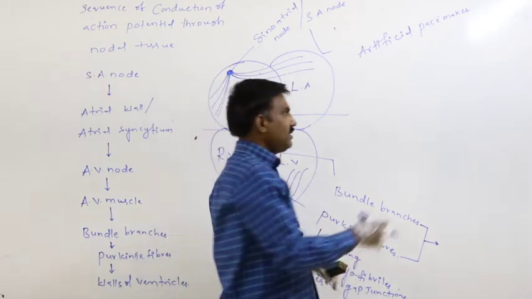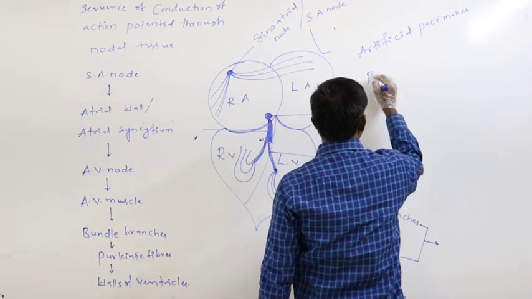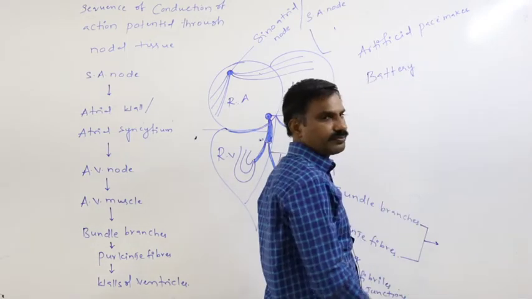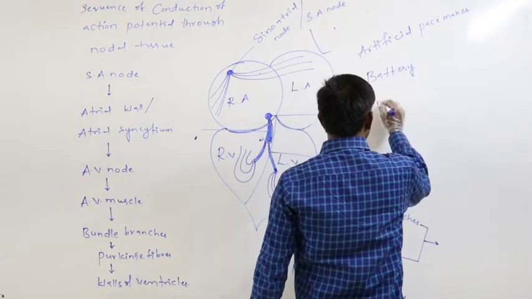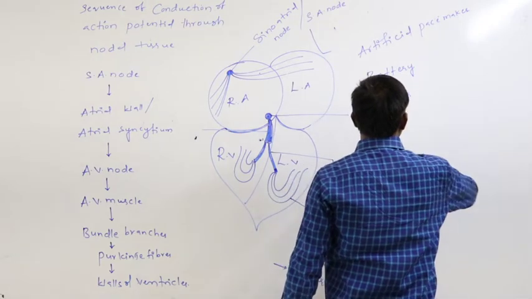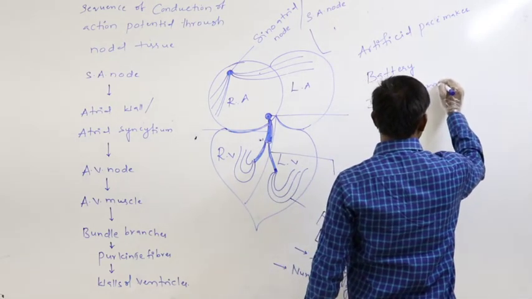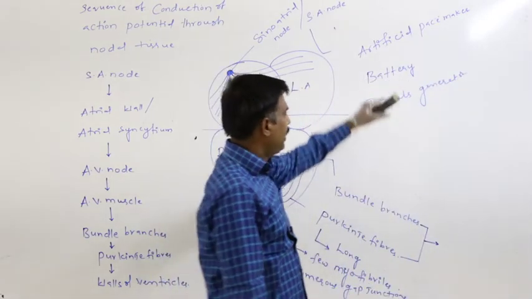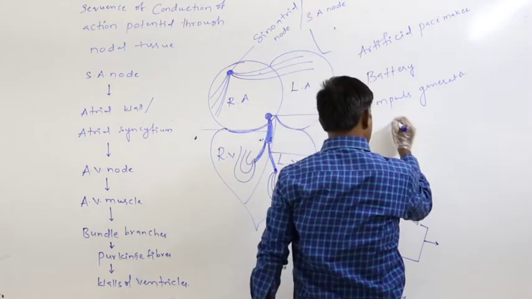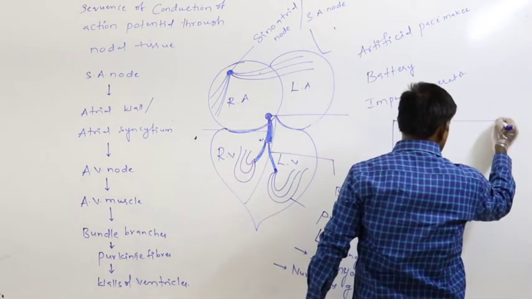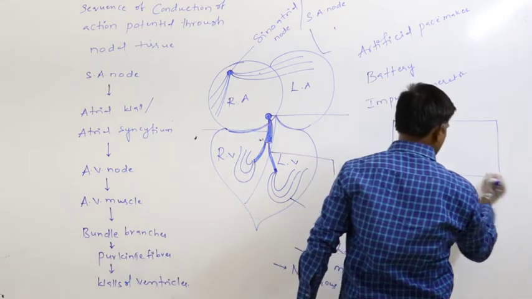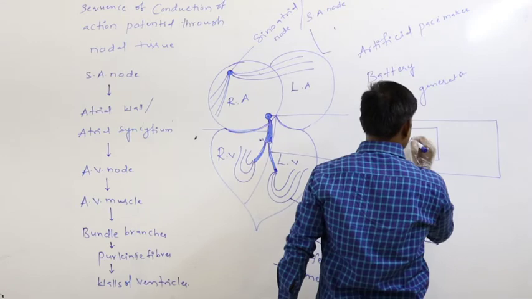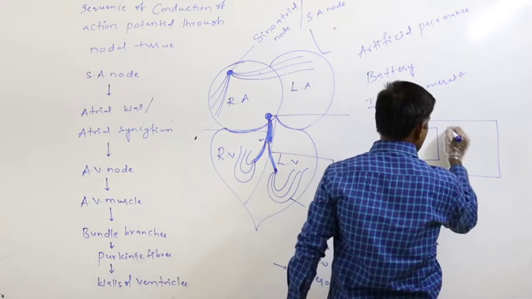It is the device in which a battery and an impulse generator are present. Definitely in the case of the artificial pacemaker, a battery is present. This is the battery.